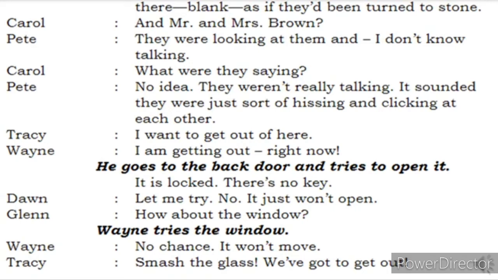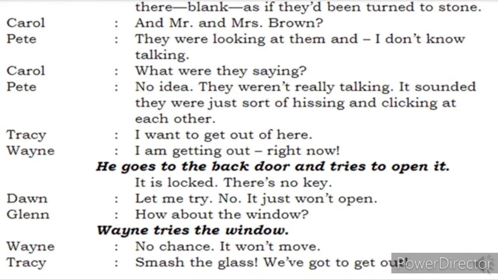Petty says they were looking at them and, I don't know, talking. He could see those two people. These three teachers were sitting, these two people were looking at them, and I don't know whether they are talking. Carol asks, what were they saying? When you say they are talking, what were they saying? Petty, no idea. They weren't really talking.